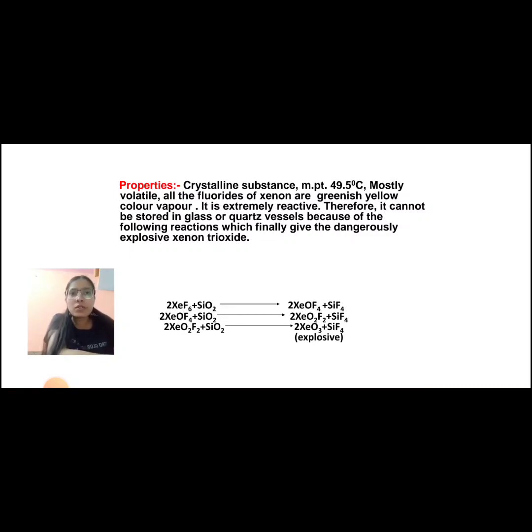It is extremely reactive. Therefore, it cannot be stored in a glass or quartz vessel because of the following reactions which finally give the dangerously explosive xenon trioxide. So, when we react xenon hexafluoride with SiO2, it forms 2XeOF4 plus SiF4. When we react 2XeOF4 with SiO2, we get 2XeO2F2 plus SiF4. When we react it again with SiO2, then we get 2XeO3 plus SiF4. XeO3, xenon trioxide. It is a very explosive compound.